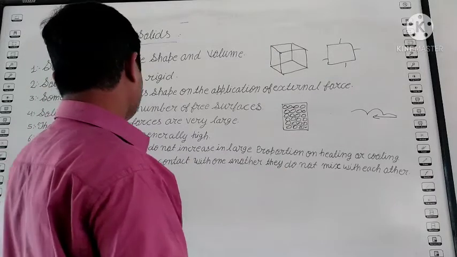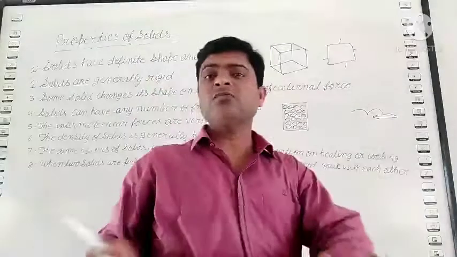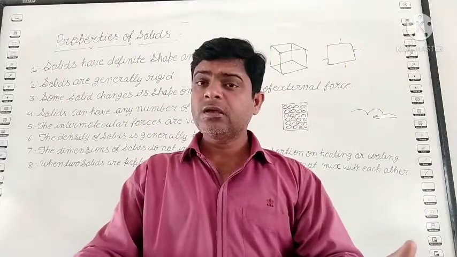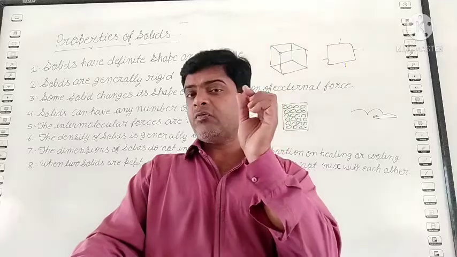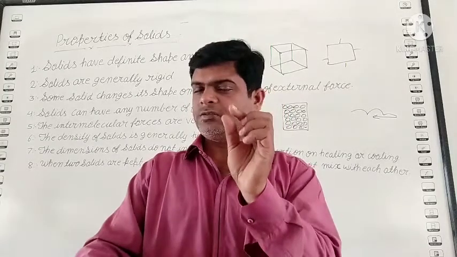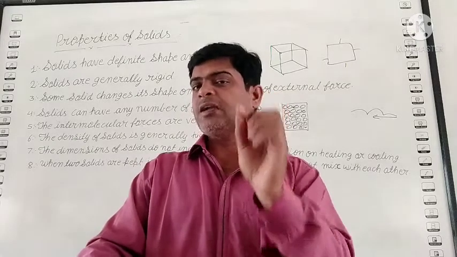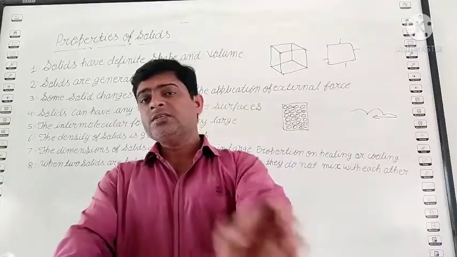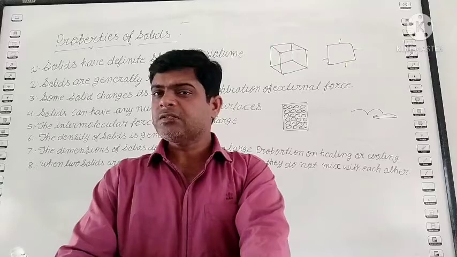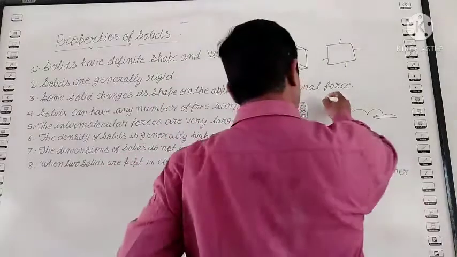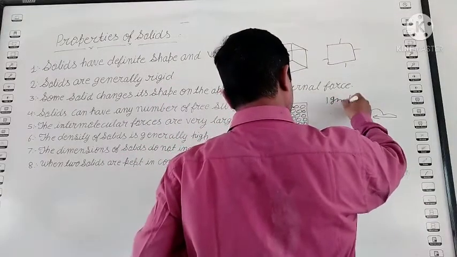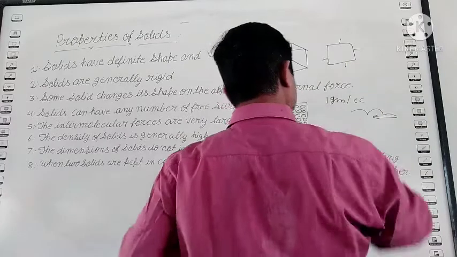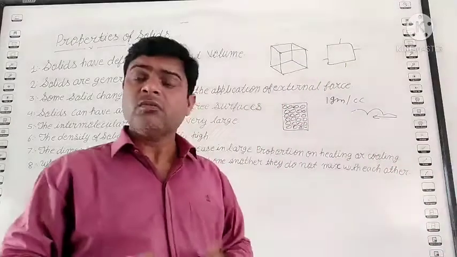The density of solids is generally high. Density. You know, student, what is density? Gram per centimeter cube. It means, student, if you take a 1 centimeter cubic box, whose length, breadth and height are 1 centimeter, and you find its weight, this is the density. Suppose, what is the density of water? The density of water, you know, is 1 gram per centimeter cube. What is the meaning of 1 gram?